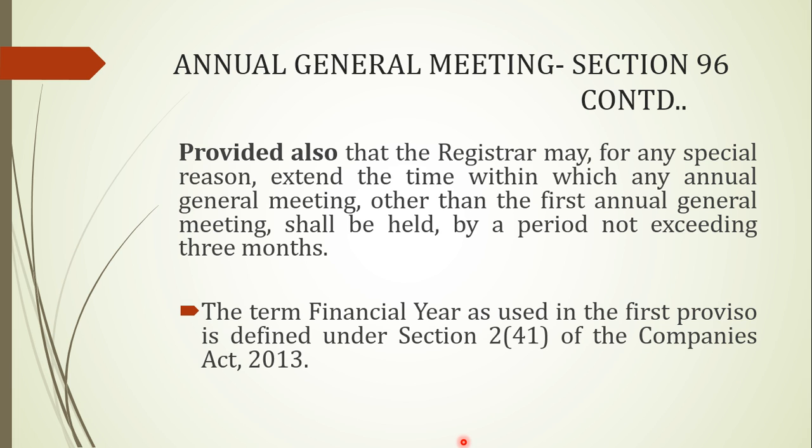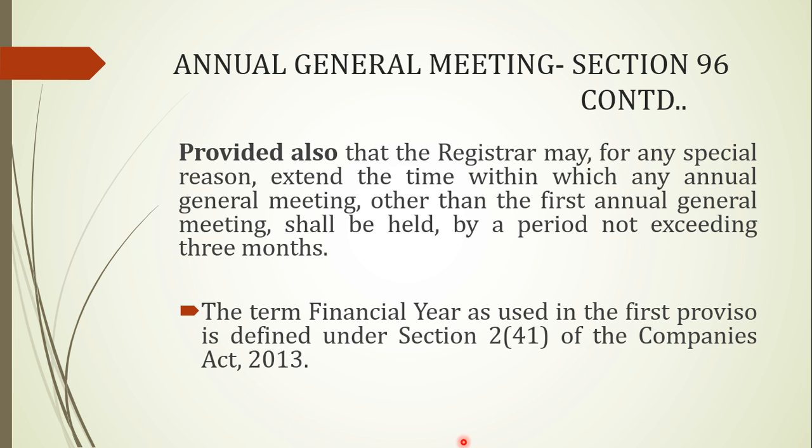Says that provided also that the registrar may for any special reason extend the time within which any annual general meeting other than the first annual general meeting shall be held by a period of not exceeding 3 months. So, registrar can also extend the period of holding the annual general meeting, and it should be maximum of 3 months. Extension should be maximum of 3 months, but this is not applicable in case of first annual